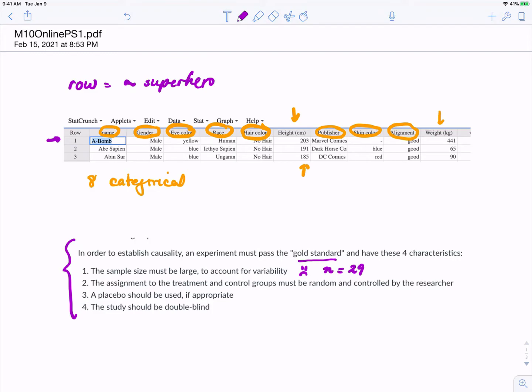Secondly, the assignment to a treatment and control group must be random and controlled by the researcher. In this study, there was no control group. Instead, they took these 29 individuals and gave them all ear tickling. There wasn't a group that got ear tickling and a group that did not, so there was no control group in the study. So that was also not present. Since there was no control group, there was no placebo, and the study also was not double-blind. The researchers knew that all of the subjects in the study were getting ear tickled.